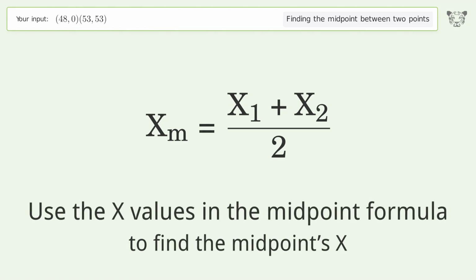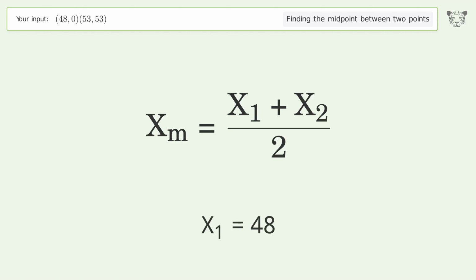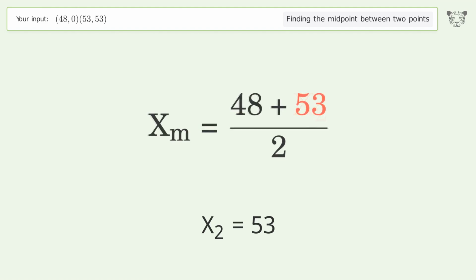Use the x values in the midpoint formula to find the midpoint's x. x1 equals 48. x2 equals 53. Simplify the arithmetic.